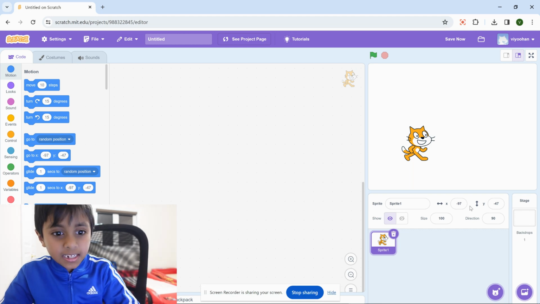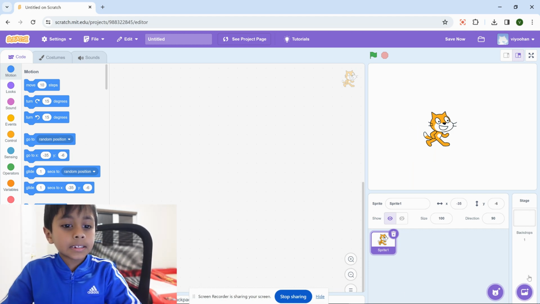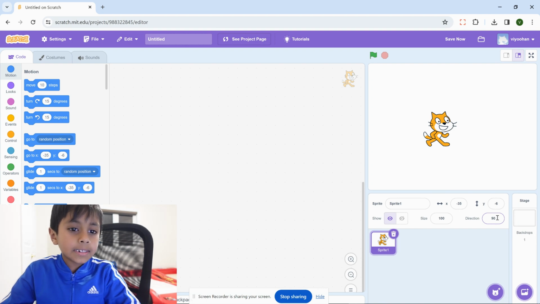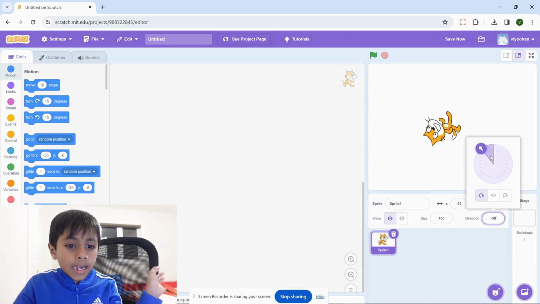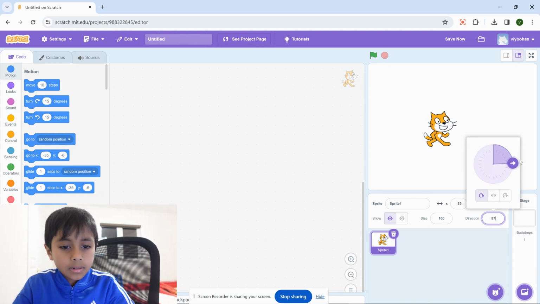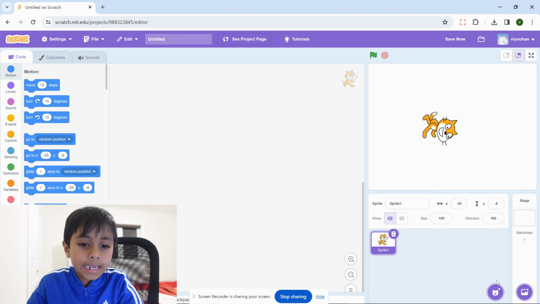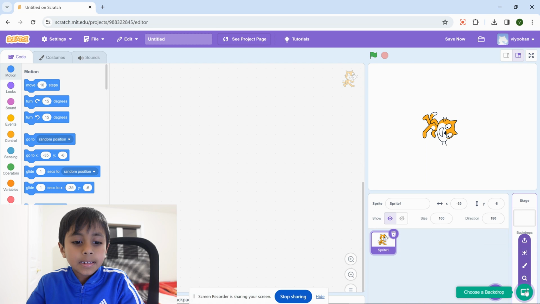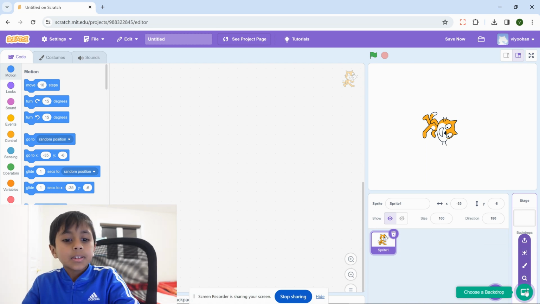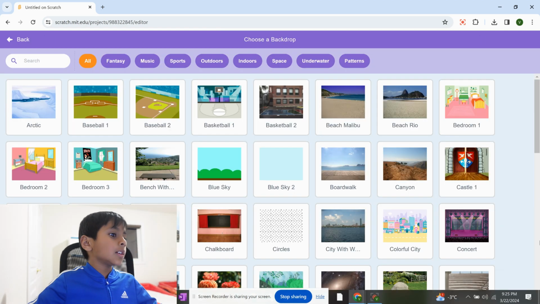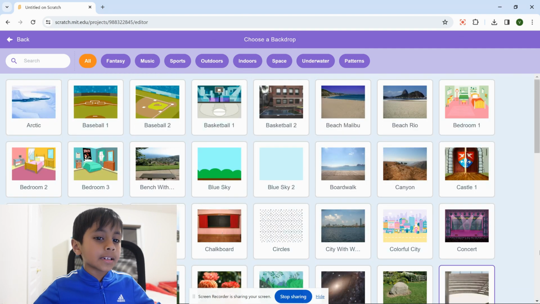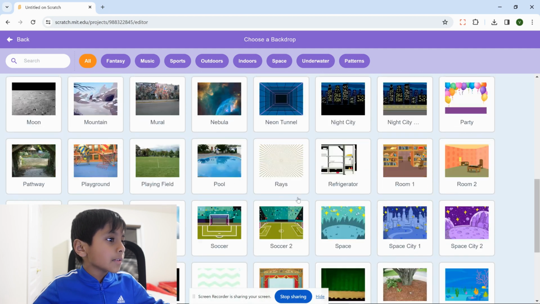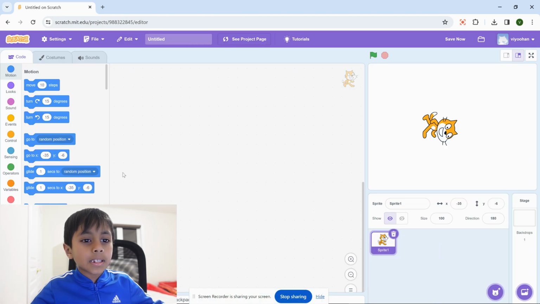And this is direction. You can change the direction like this or that. You can change any direction, and it will change the numbers. And on the side you'll see stage. Stage means you choose any backdrop. So if you press the backdrops, you'll see lots of pictures like this, and you have to press any picture you like, and then when you go back, you'll see it on this board.